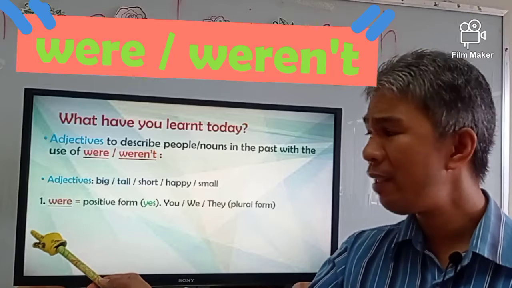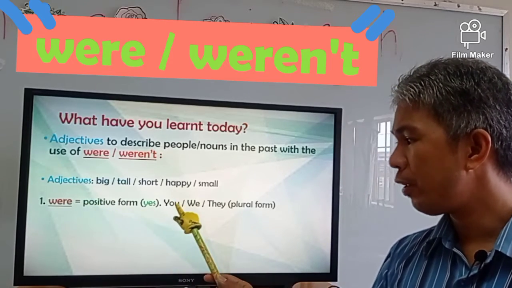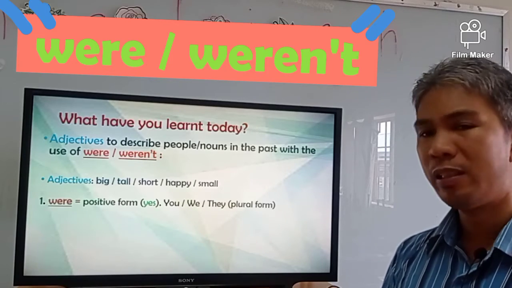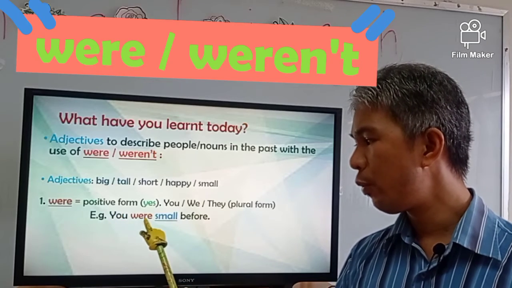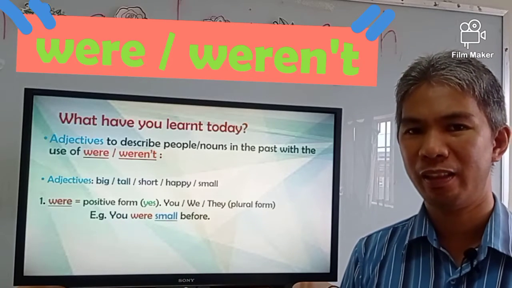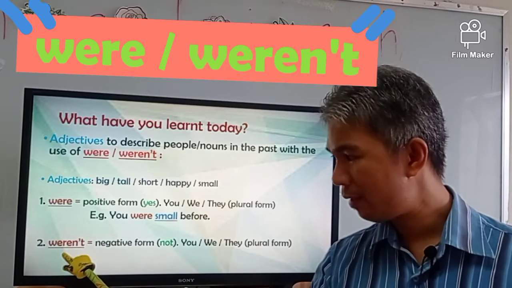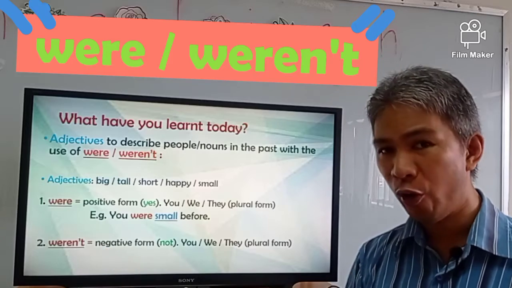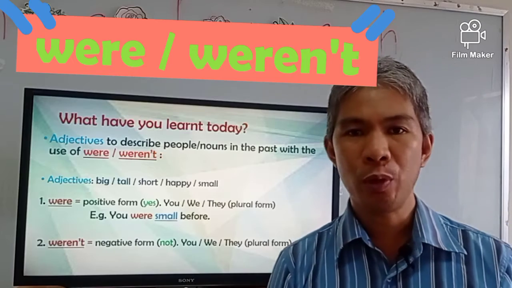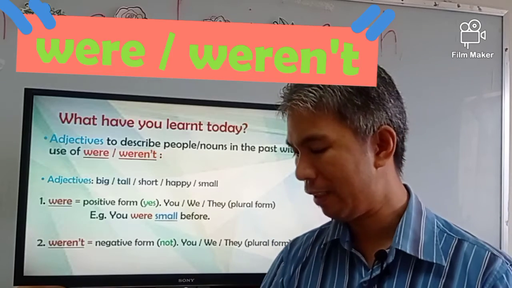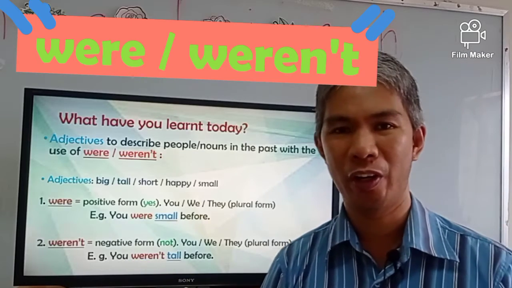We have learned the use of were. Were, positive form. You, we, they is in plural form. Example sentence: you were small before. We have learned also weren't. Weren't, negative form. It's not. You, we, they, that is in plural form as well. Sentence: you weren't tall before.